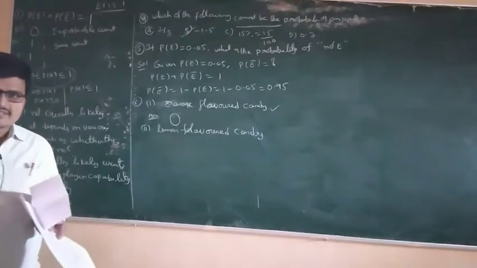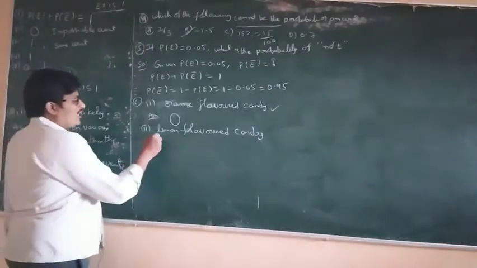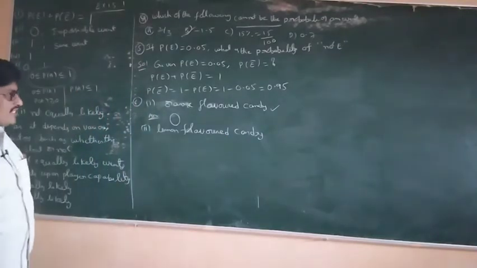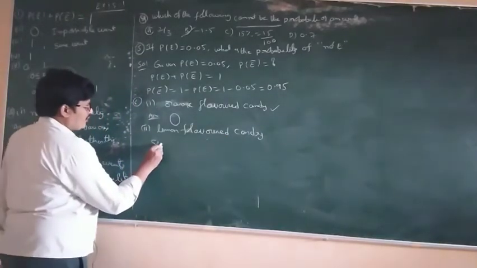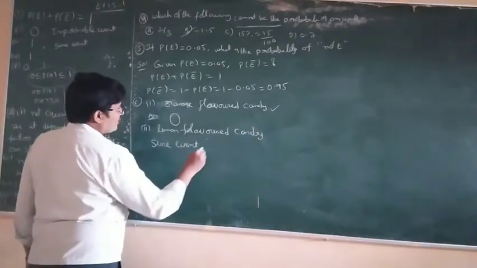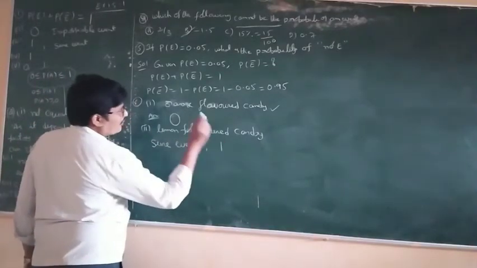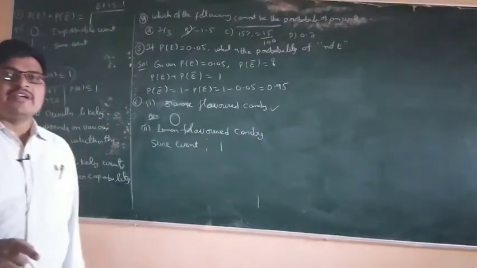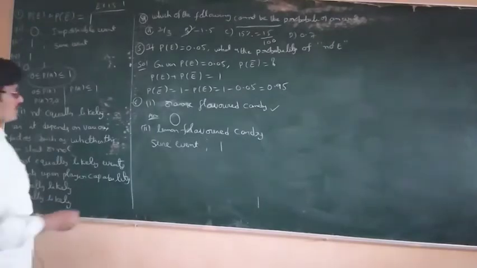But the bag contains only lemon flavored candies, so when Malini takes a candy, it is a sure event. A sure event has probability 1. The sure event has probability 1, the impossible event has probability 0. This is the sixth problem.